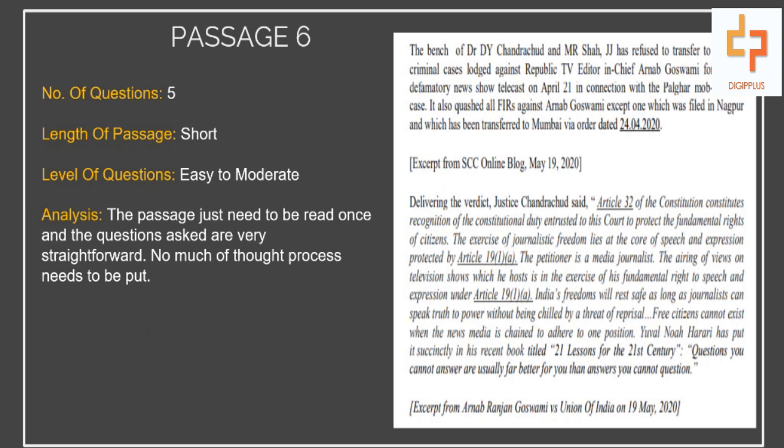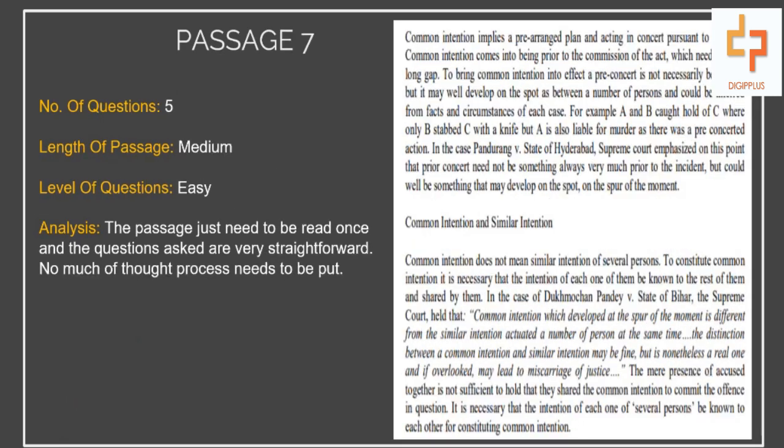Now moving ahead, we have passage number 7, which had 5 questions, and the level of the questions that has been asked under this context were easy, and the length of the passage is considered to be medium. The questions were very straightforward and this passage needed to be read once and carefully.